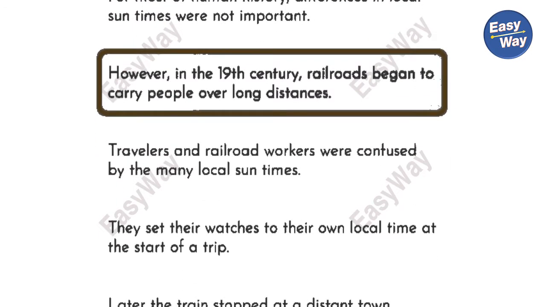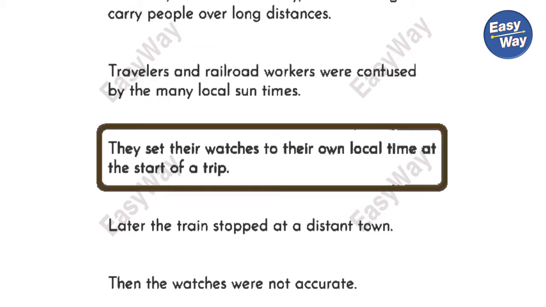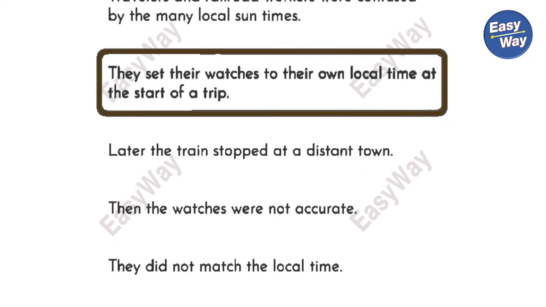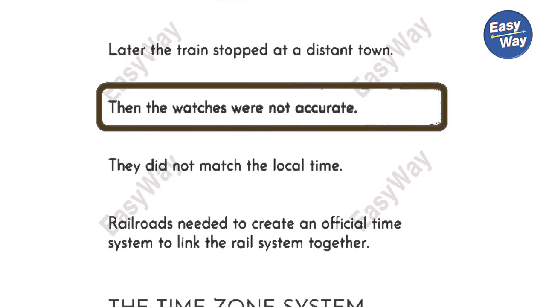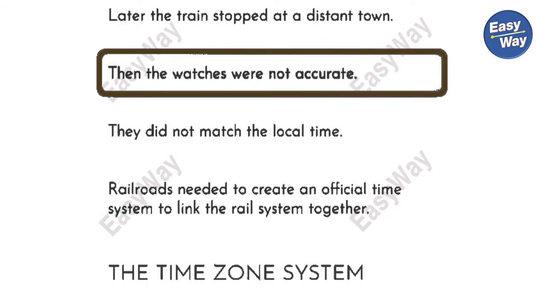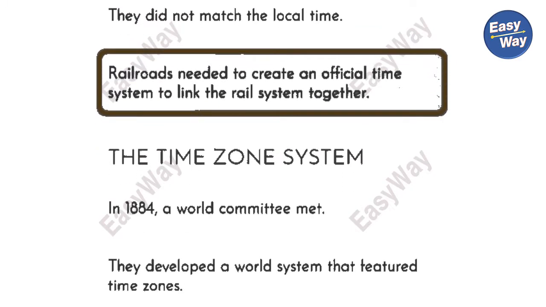However, in the 19th century, railroads began to carry people over long distances. Travelers and railroad workers were confused by the many local sun times. They set their watches to their own local time at the start of a trip. Later, the train stopped at a distant town. Then the watches were not accurate. They did not match the local time. Railroads needed to create an official time system to link the rail system together.